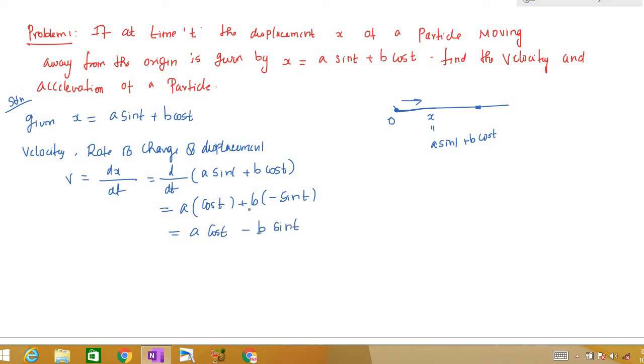This is our velocity. Suppose you want to know the velocity after 2 seconds, what you need to do is just apply t is equal to 2. You will get some value that denotes the velocity.